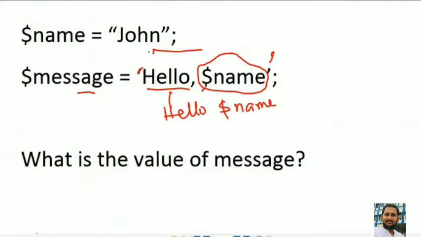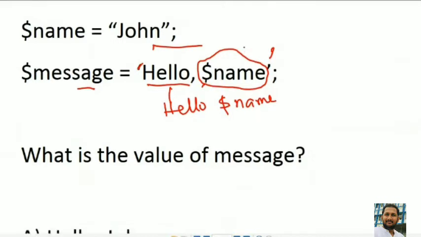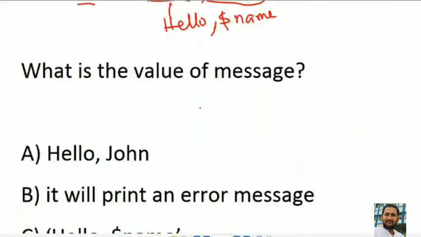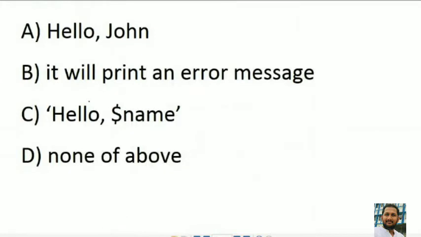$name equals John is there, but John will not replace it. The value of John will never replace $name as it is written in single quotes. So the answer will be Hello, $name. Option C is the correct answer, Hello $name.